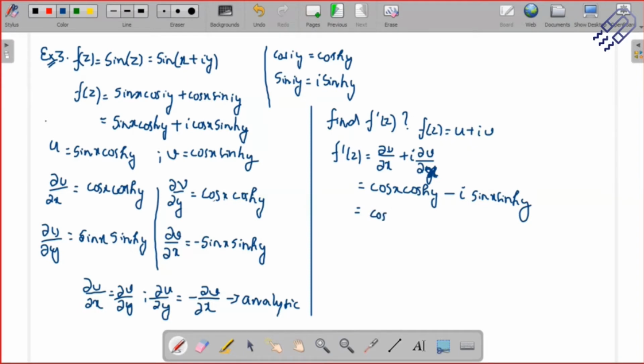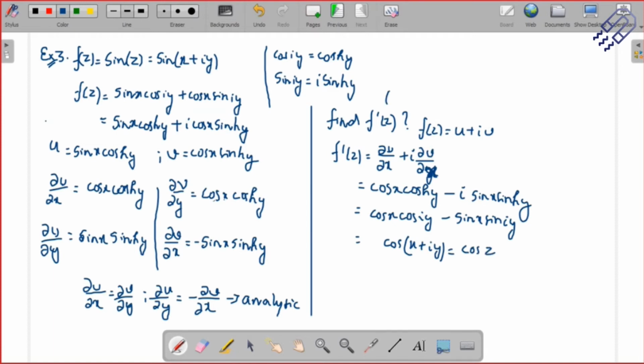We can write it as cos x cos of iy minus sin x sin of iy. Cos a cos b minus sin a sin b is cos of a plus b. So this is cos of x plus iy, which is nothing but cos of z.